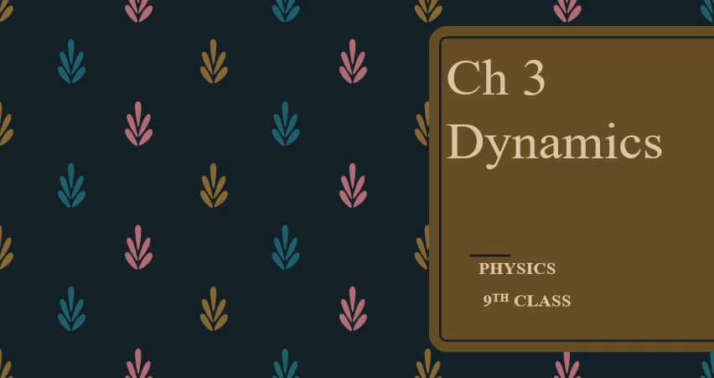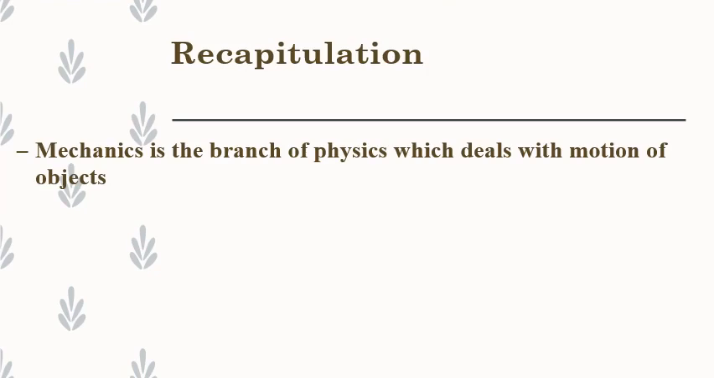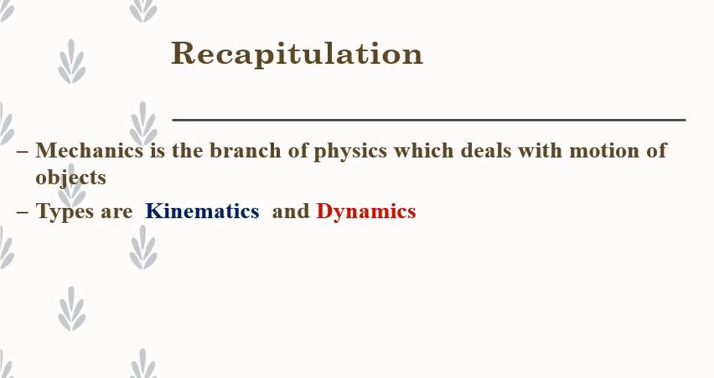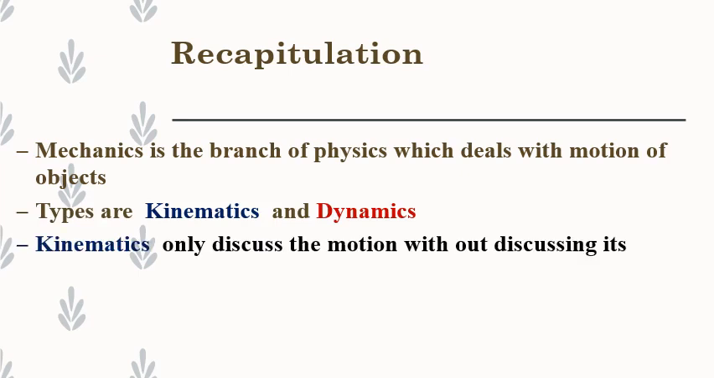I am going to teach you chapter number 3, Dynamics, of class 9th. In the previous chapters, we studied about mechanics. Mechanics is the branch of physics which deals with the motion of objects. It has two types. First is kinematics, the other one is dynamics. In kinematics, we have studied the changes in the motion only.